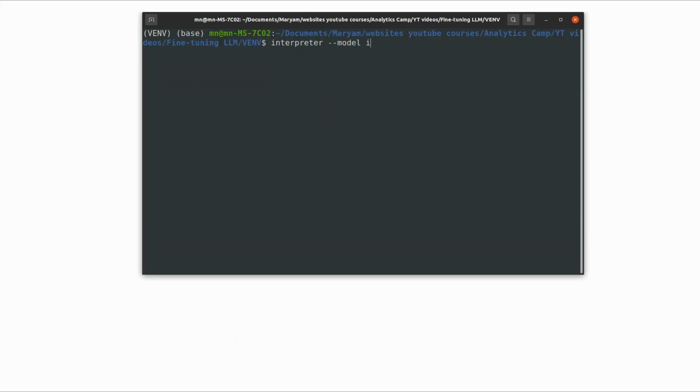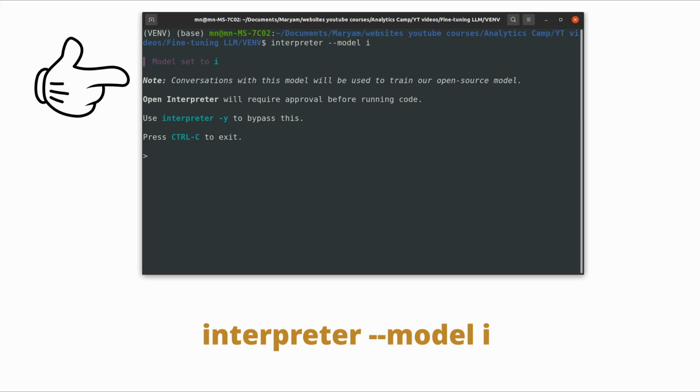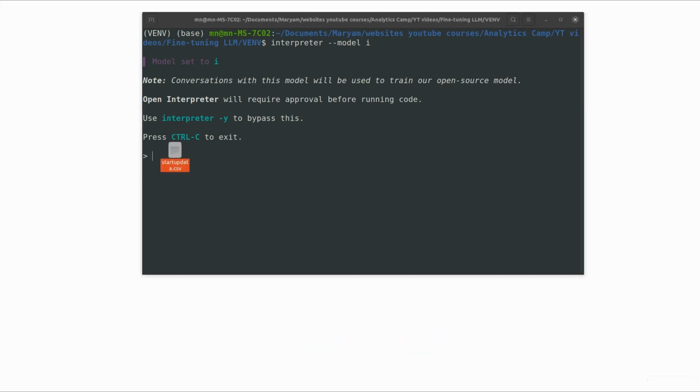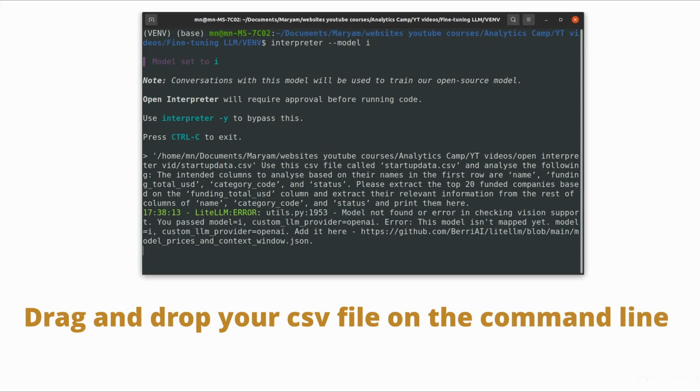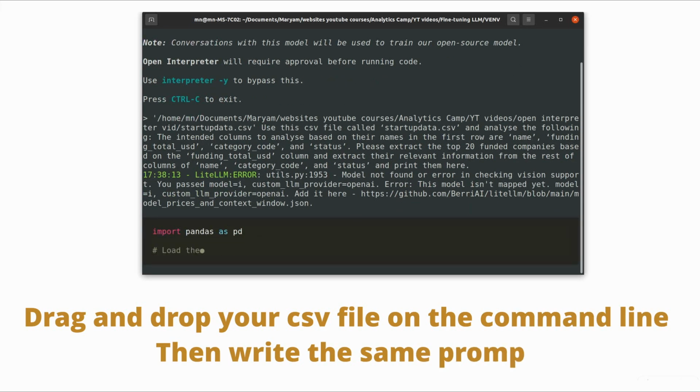I could continue with Llama 3, but I was really interested in trying their free model, so I switched to Model I. Please be aware that your session with this model will be used to further train their model, so only choose this if you don't mind. I proceeded with the same base prompt and just dragged and dropped the dataset file on the command line. Yep, it's as simple as that.